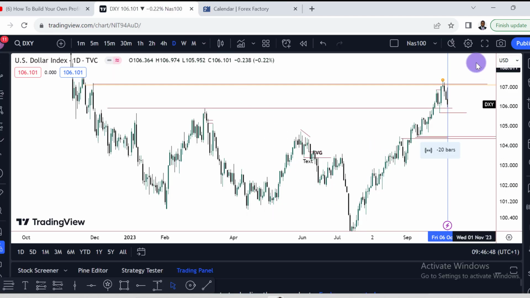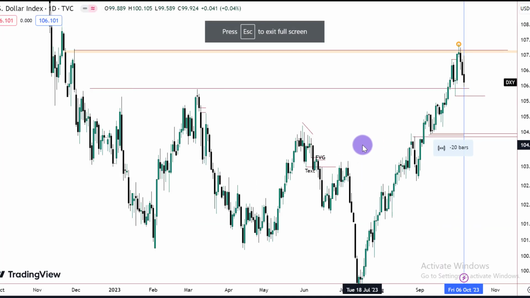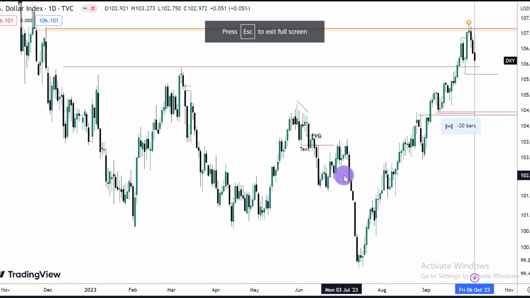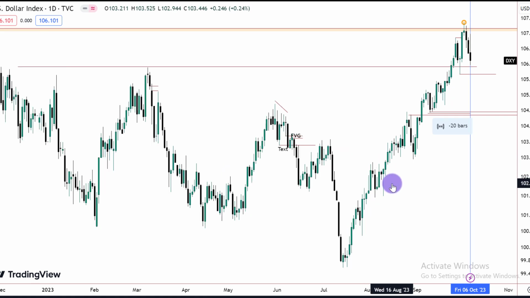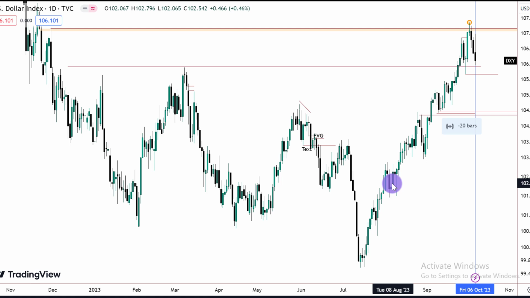Then we go back to the dollar index, because the dollar is the benchmark asset for all dollar associated pairs. Therefore, we are interested in analyzing the dollar and knowing the institutional order flow on the dollar index and implementing the opposite on the foreign currency, because the dollar has an opposite correlation with foreign currencies. If the dollar is bullish, foreign currencies should be bearish. If the dollar is bearish, foreign currencies should be bullish.